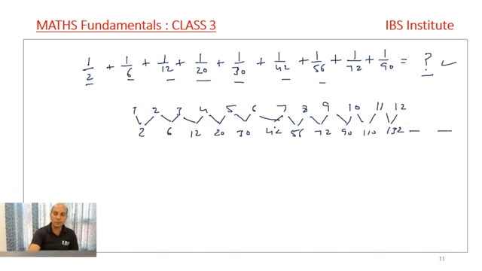Right? So these numbers are called the special series. And what is special about these numbers? These numbers are the product of two consecutive numbers. Right? All these numbers are products of two consecutive numbers. Done. So one thing we need to understand is that these are products. 2 is the product of 1 and 2. 6 is the product of 2 and 3. 12 is the product of 3 and 4.